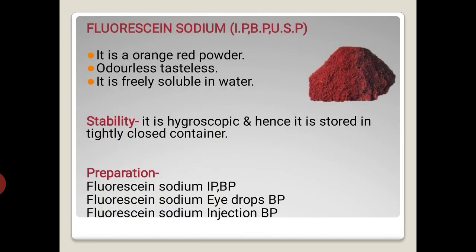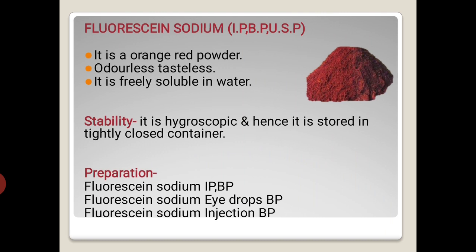Then fluorescein sodium, it is an orange red powder. It has no odor, it has no taste. It is freely soluble in water, and stability is, it is hygroscopic, hence it should be stored in a tightly closed container. The preparations are fluorescein sodium injection, fluorescein sodium eye drops, and fluorescein sodium injections.